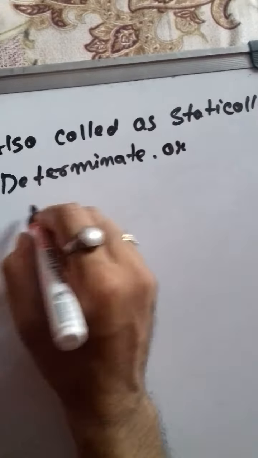R1, R2. Okay, so there are two unknowns and there are two reactions, so you can find out the unknown forces, right? Okay, and if both are hinge support, there are two more reactions, because hinge support can rotate but it cannot move in horizontal or vertical direction.